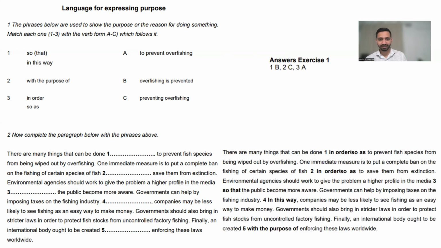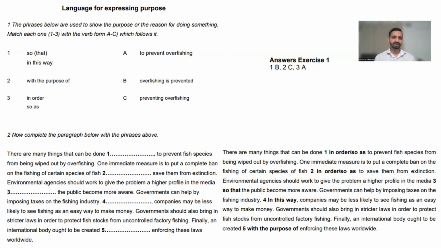All right, let's review the answers. So let's look at number 1 first. So 1 is B, right? So that overfishing is prevented. In this way, overfishing is prevented. Okay. Number 2, with the purpose of, it's C, with the purpose of preventing. And when you use of, we have to use verb plus ing, of preventing overfishing. Okay. 3, in order to prevent overfishing, so as to prevent overfishing.